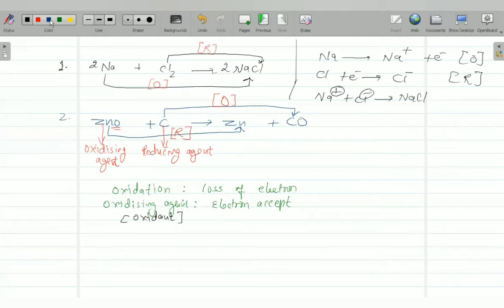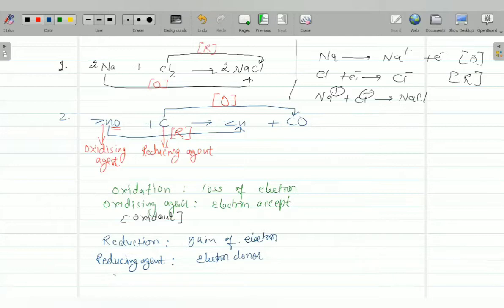Same way, what is reduction? You will say reduction means gain of electron. When any element gains electrons, it is a reduction. And what is reducing agent? You say electron donor. Electron donor. It's a reductant.